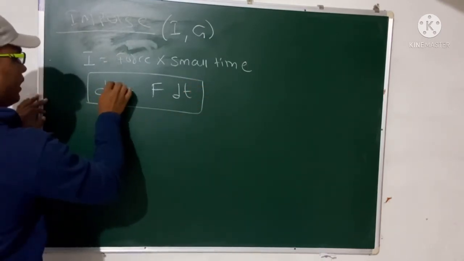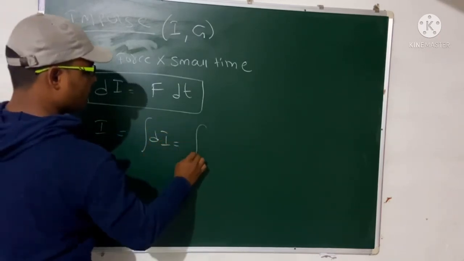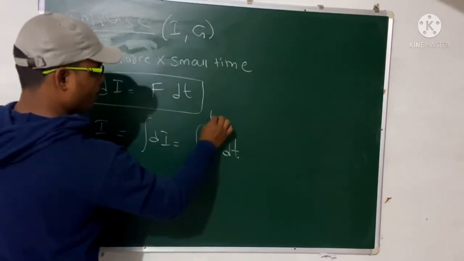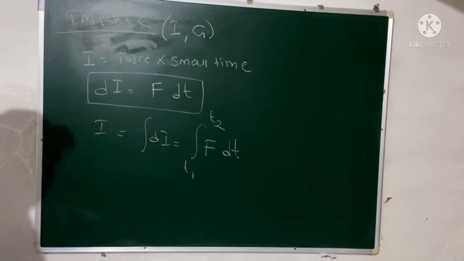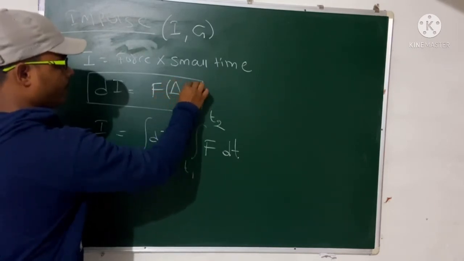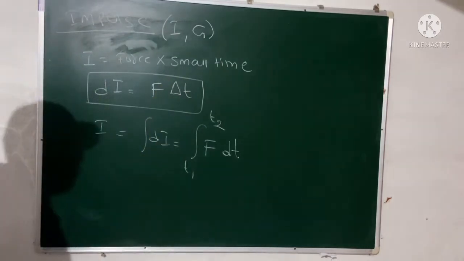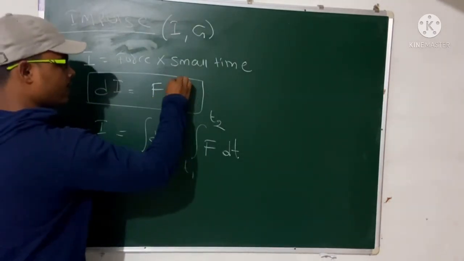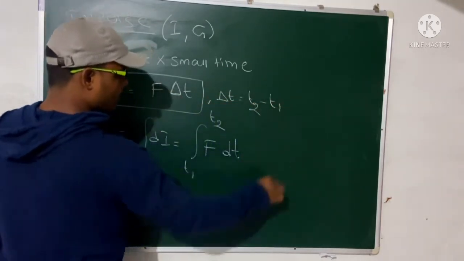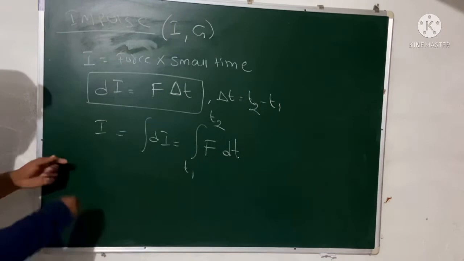This is small impulse, right? If you integrate, that will give you integration of dI. So this is nothing but integration of F dt, from t1 to t2. So this is the impulse, right? You can write it as delta t also. So delta t is nothing but the small time. So this is the impulse, that is force into small time, F into delta t. Delta t is a single word, that is your t2 minus t1. So this is the small impulse. So what is the total impulse?